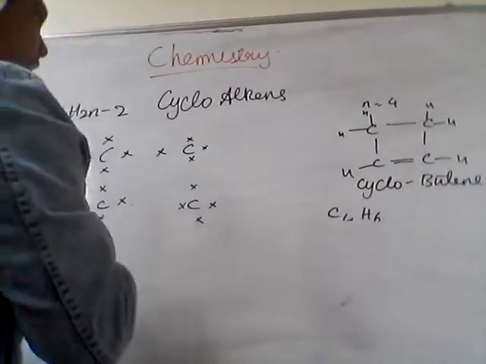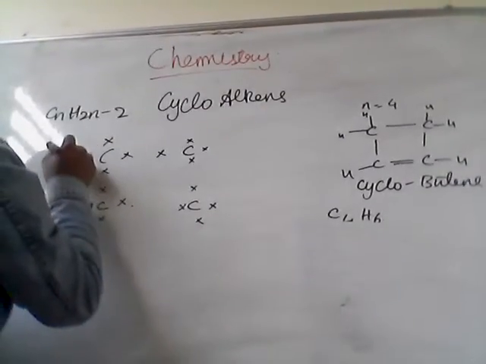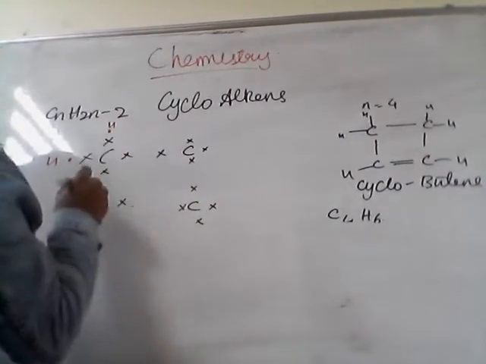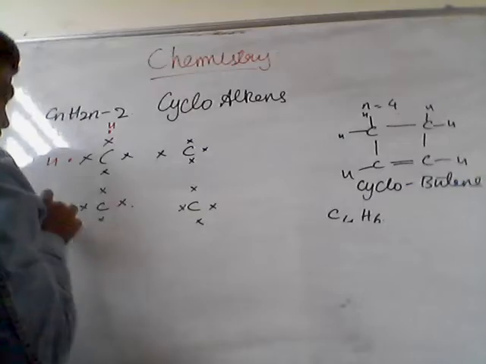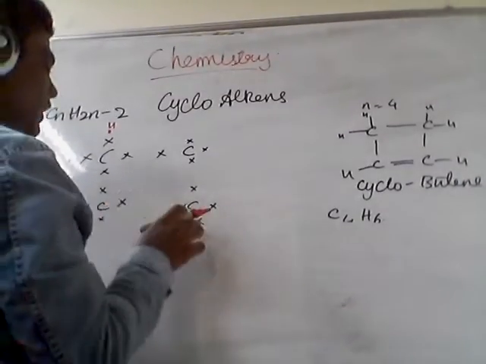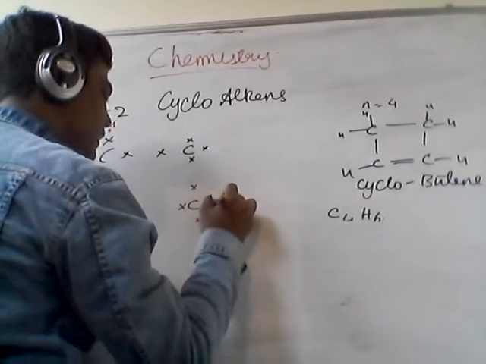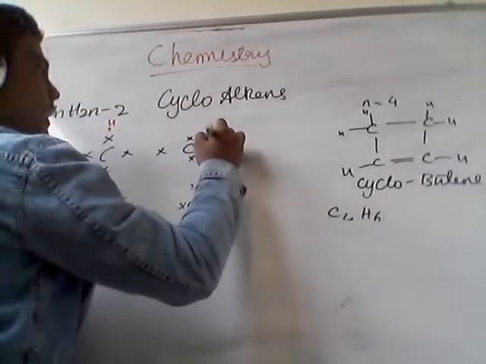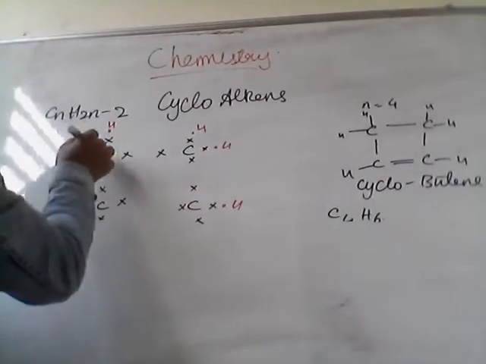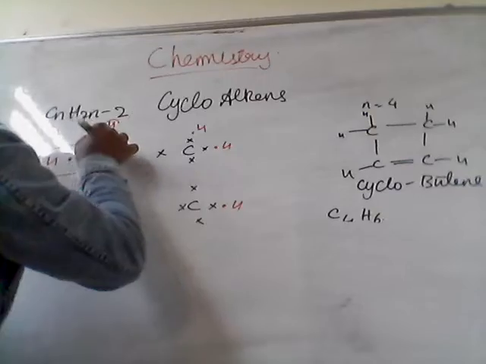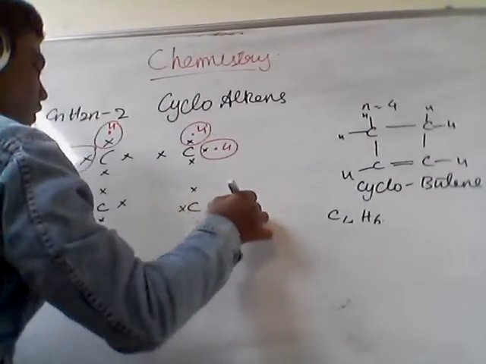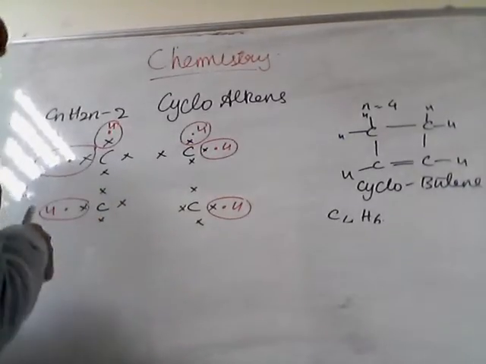Now hydrogens, where can you find hydrogens? Here there is one hydrogen, here there is one hydrogen, okay. Here there is one hydrogen, here there is no hydrogen. Here there is one hydrogen, here I am placing the hydrogen, and then here there is one hydrogen, here there is one hydrogen. So these are the hydrogen bonds.